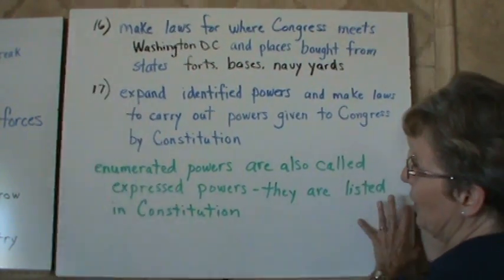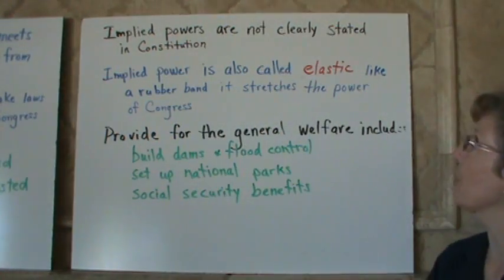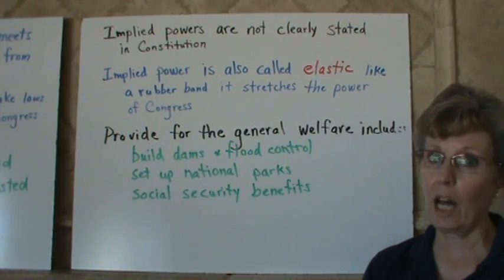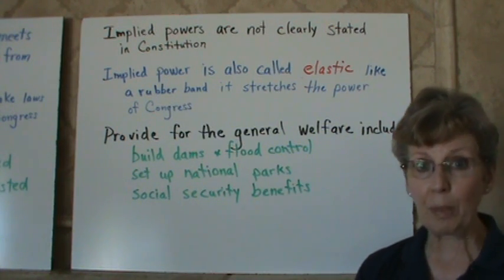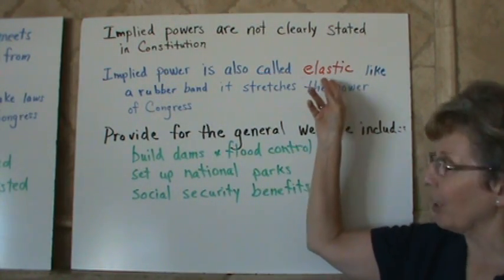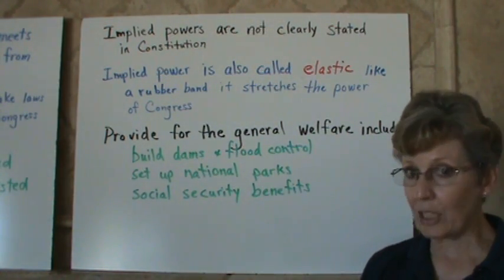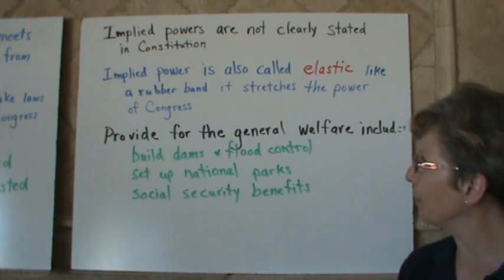This power, number 17, are called implied powers. They're not clearly stated in the Constitution, but are deemed necessary for the good of the country and the people. Implied powers may also be called elastic, because like a rubber band, they expand or stretch the powers of Congress.